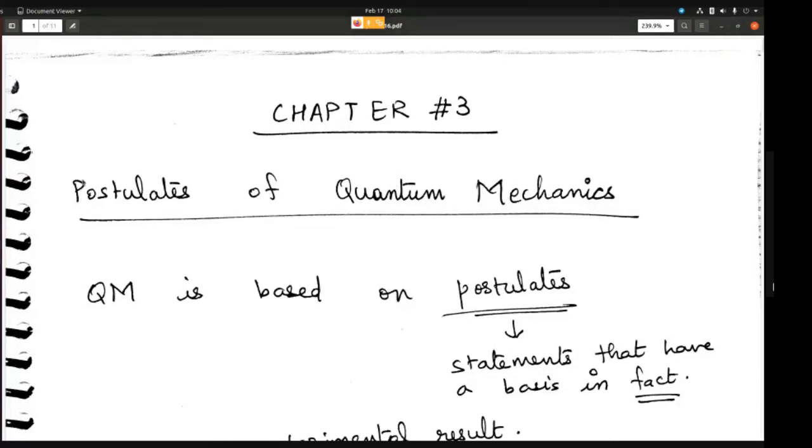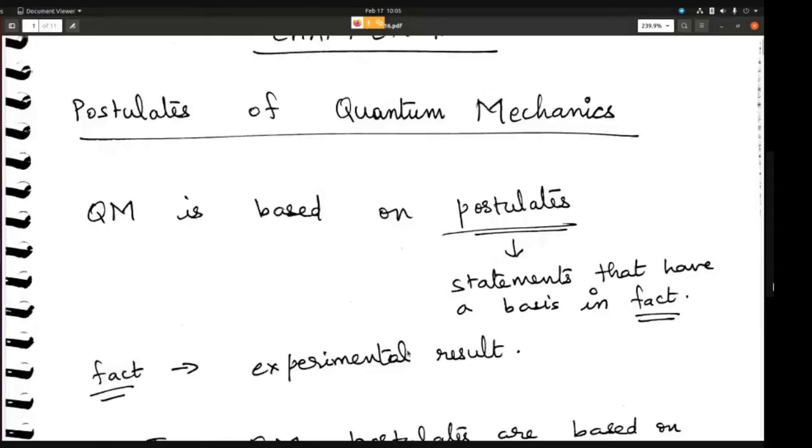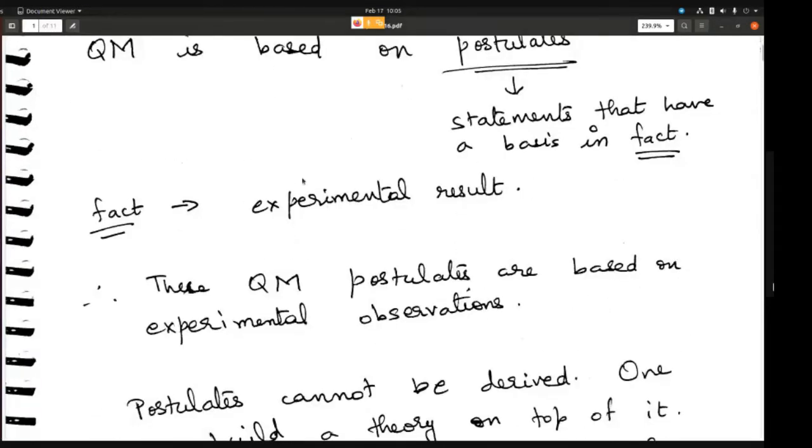So here in this chapter, we are going to learn about postulates of quantum mechanics. And what is a postulate? A postulate is basically a statement that has a basis on some fact. All of quantum mechanics is based on a certain number of postulates, and these postulates are statements that have some basis. And what is the basis of these postulates? The basis is basically experimental result or experimental observation. So these postulates are not really derived, but they come from experimental observations.